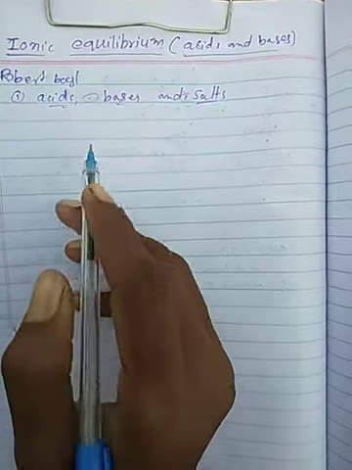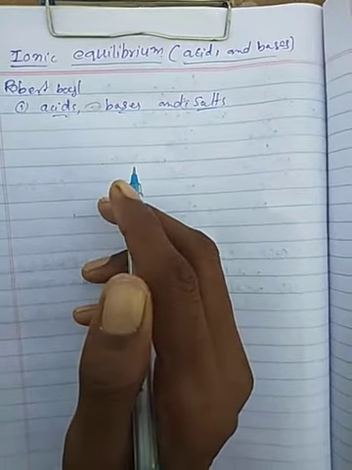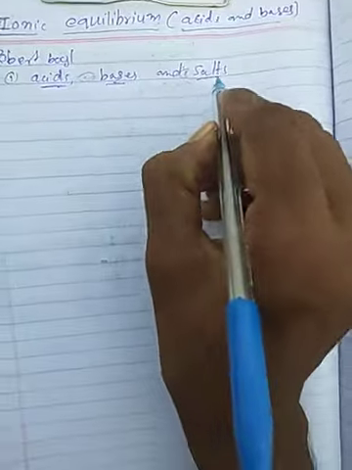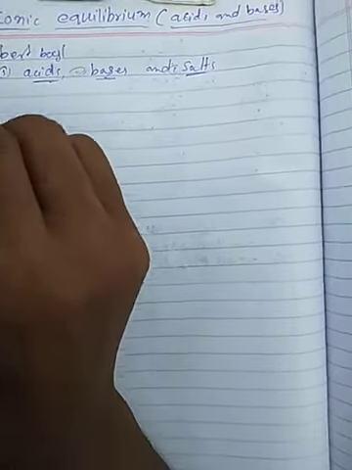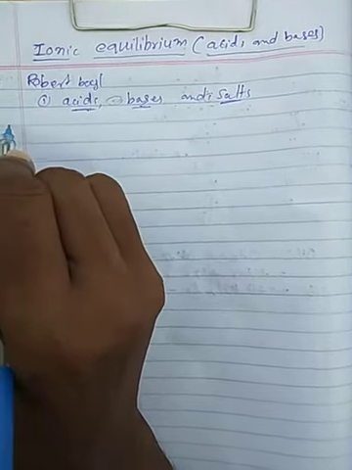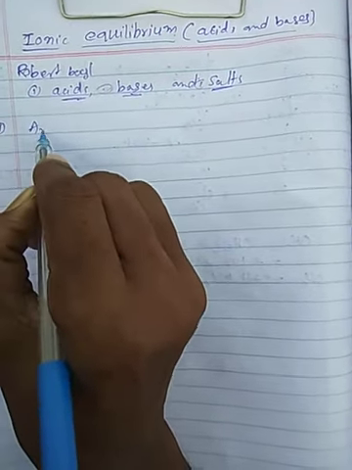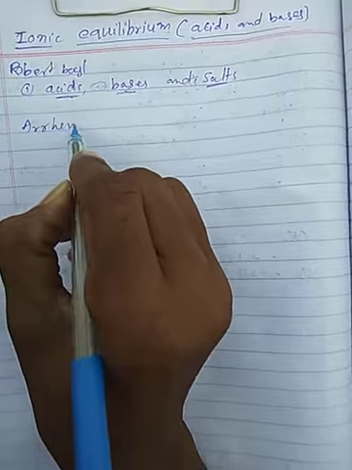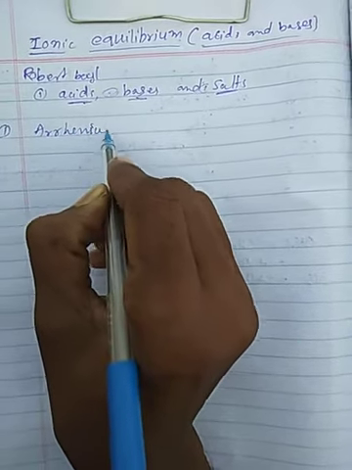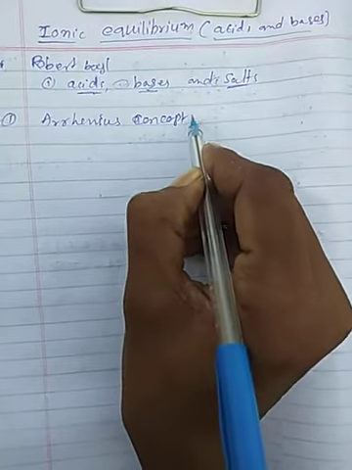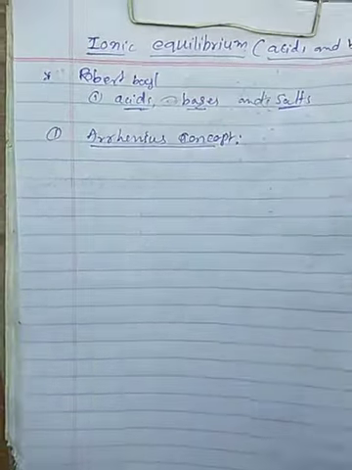They are classified. After that, one more scientist, Arrhenius, gave the names, but exact information was not given. Now the next scientist is Arrhenius, and this is the Arrhenius concept.